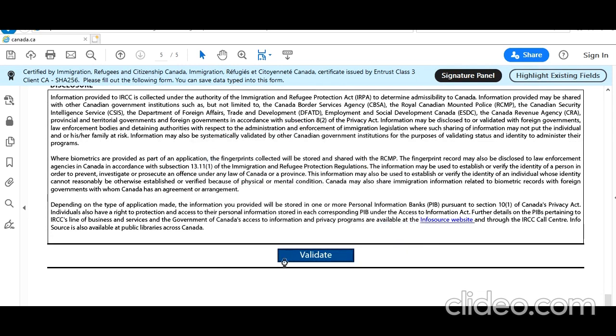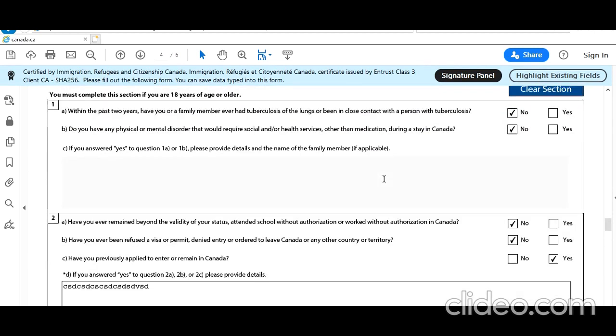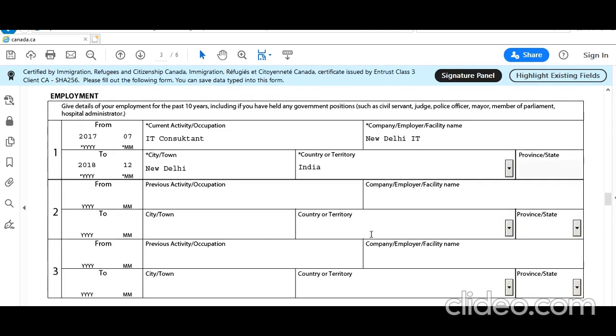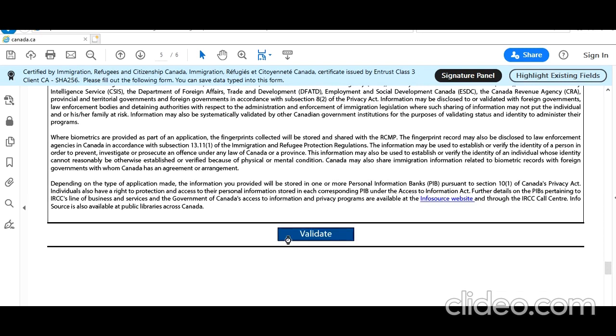Now validation is completed successfully, but I would still always suggest an extra check, because validation only checks if you have missed any mandatory field and if the format you entered is correct, but in no way can it determine whether you have filled it in correctly. That is why I always say, whenever you make any change, go for validation once more.